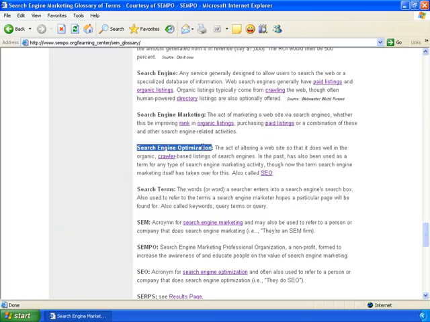Search engine optimization. The act of altering a website so that it does well in the organic crawler-based listings of search engines. In the past, it has also been used as a term for any type of search engine marketing activity, though now the term search engine marketing itself has taken over for this, also called SEO. Now that we know what SEO is all about, altering a website in some way, let's see this in action.